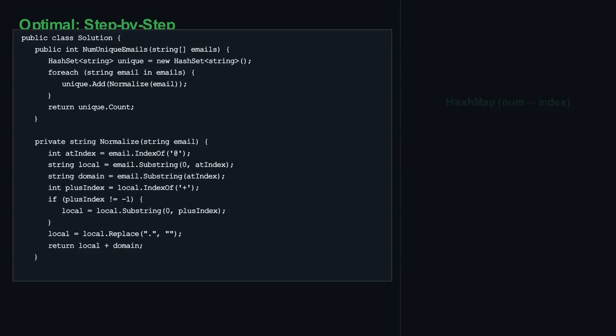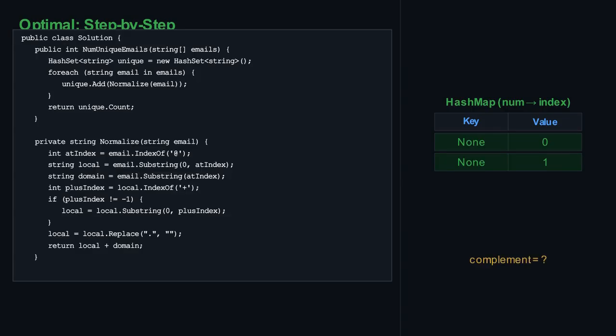Let's trace our optimal algorithm with the example input: test.email+alex@leetcode.com, test.e.mail+bob.cathy@leetcode.com, testemail+david@lee.tcode.com. We start with an empty hash set, let's call it unique emails. The unique emails set is currently empty.